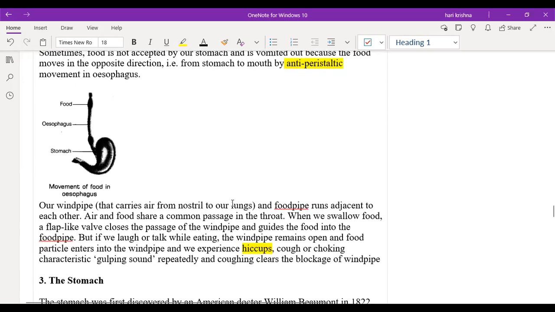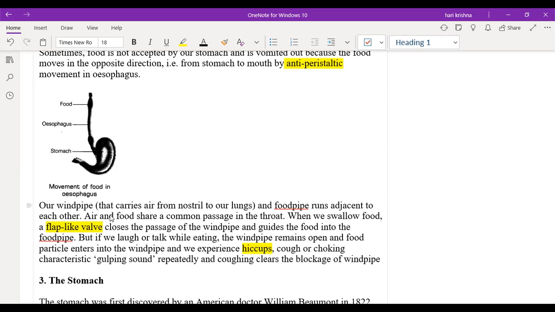Just now it was said that the windpipe and the food pipe run adjacent to each other in the chest. Both are separated by only one small valve. A valve-like structure will be there, which I will show you exactly in the video. Always the windpipe and the food pipe run adjacent to each other in the chest and the throat. Whenever the food particles enter the food pipe, the windpipe is closed with the help of a small valve-like structure. Sir, muscular flaps. You can see the small flap-like valve there, which allows the food only to enter the food pipe.